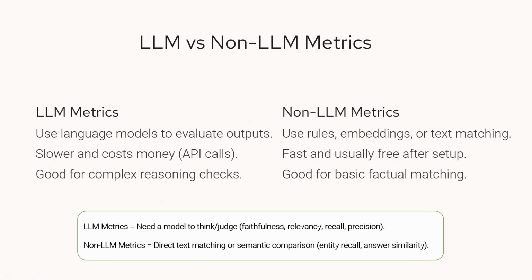When it comes to LLM metrics, you need another LLM to evaluate the basic LLM. Since it includes another LLM, you need to consider the API calls and the cost of that other LLM. However, you cannot go with only non-LLM metrics to save money, because for complex scenarios you need to use the LLM metrics. In an easy way, you can understand that LLM metrics need another model to think or judge the basic LLM, the LLM that you evaluate. Non-LLM metrics do not need an LLM. It is simple, direct text matching or semantic comparison.